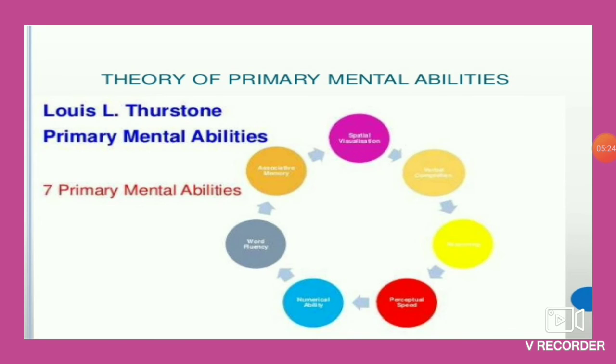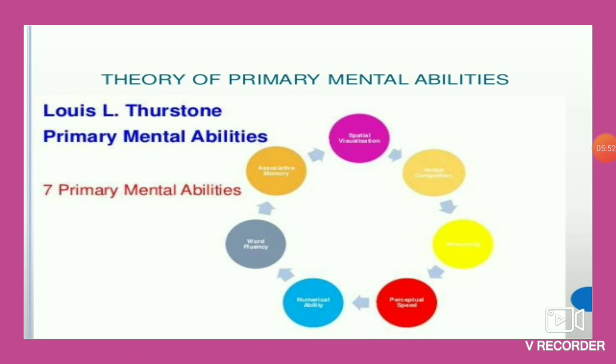So next we come to the theory of primary mental abilities. First of all, it was given by Lewis L. Thurstone. Yes, so sometimes the question is asked as, mention the abilities given by Thurstone. So you have to remember the name of the person.